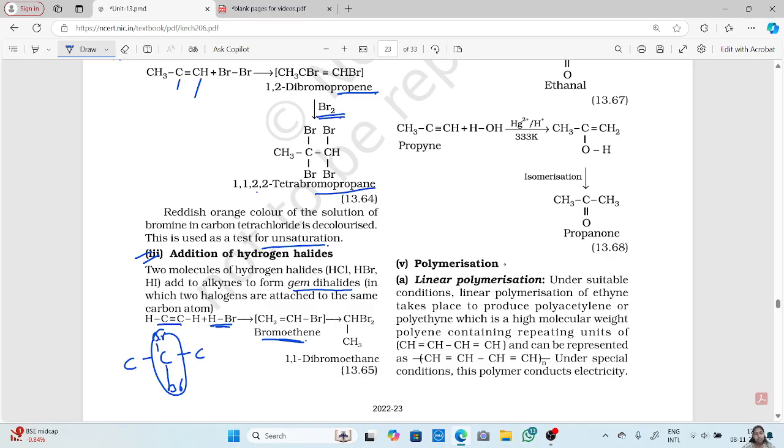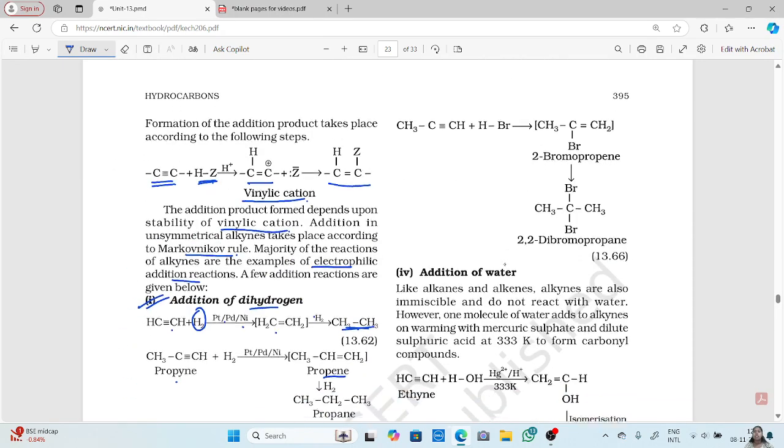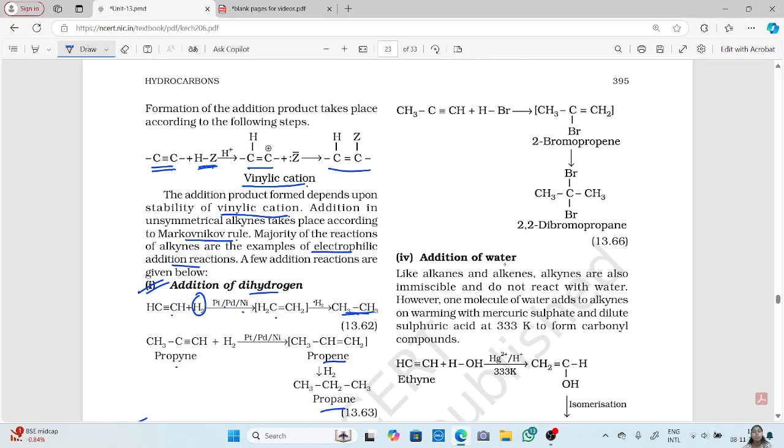Then again, when you add HBr, same thing will happen. You will have 1,1-dibromoethane. Okay. When you have a propene molecule which is asymmetrical, it will add according to Markovnikov's rule. So the Br will add to that carbon which doesn't have a hydrogen. So it will be 2-bromopropene.